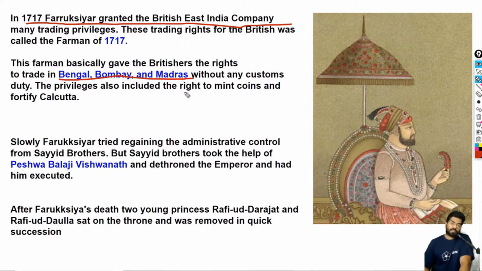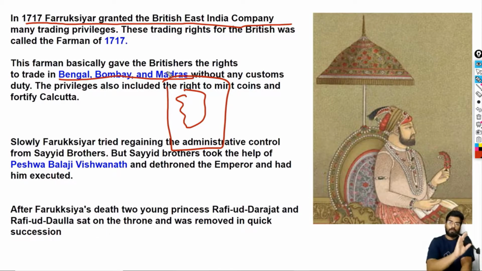Kolkata was basically a small port at this point, and fortification means you add layers of security, raise the walls, and mount cannons. So basically you are defying the Mughal emperor. It was actually a very dumb move, and this was one of the reasons why we were ruled by the Britishers. One was a farman that was given by Jahangir.